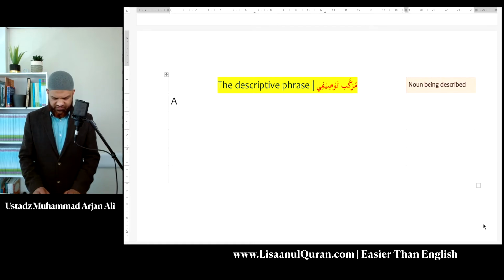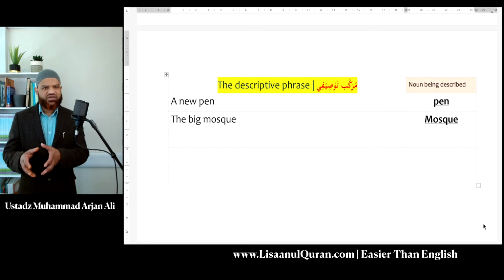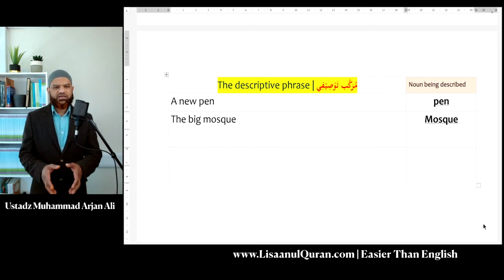If I were to say, for example, a new pen, I hope you agree that here I'm describing a pen as new. If I were to say instead the big mosque, I hope you agree that here I'm describing the word mosque. So I have a noun being described and a description before.